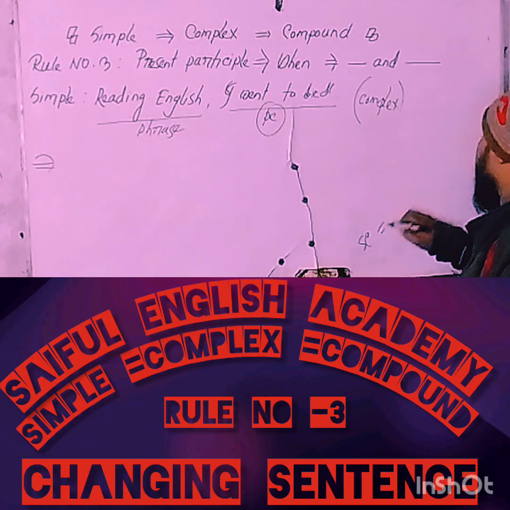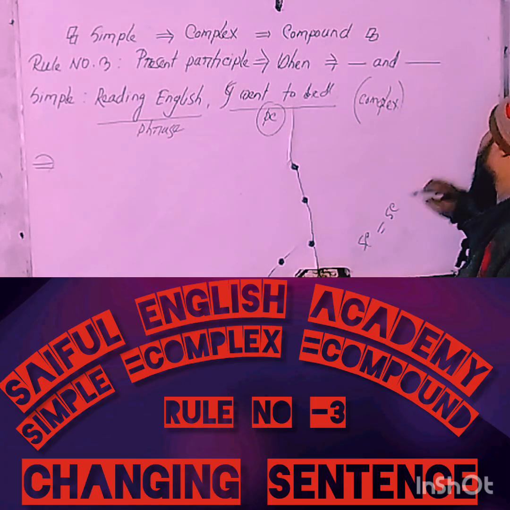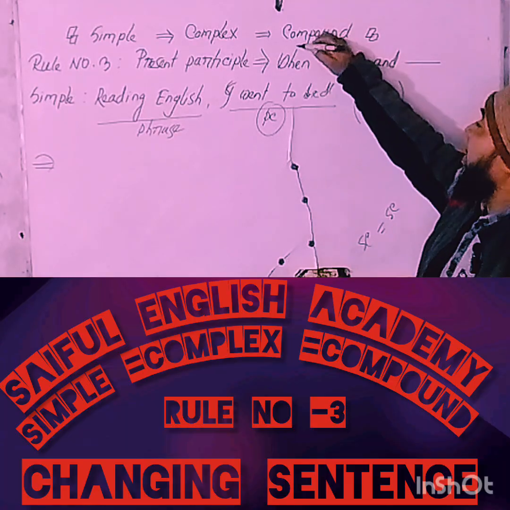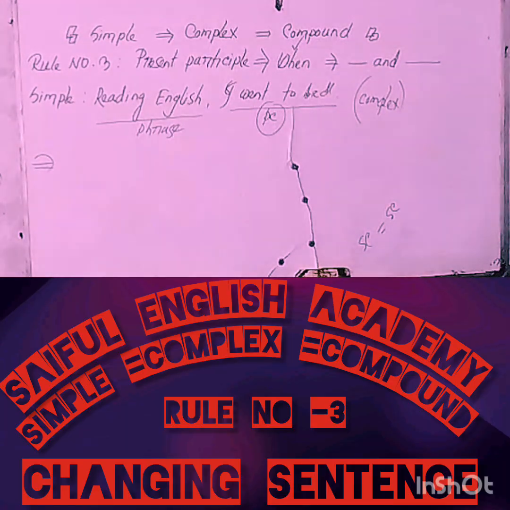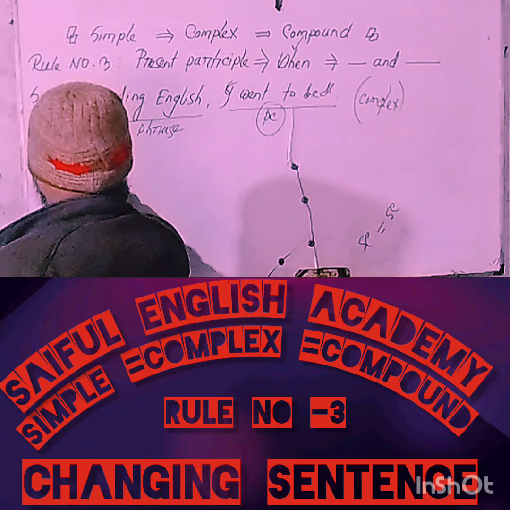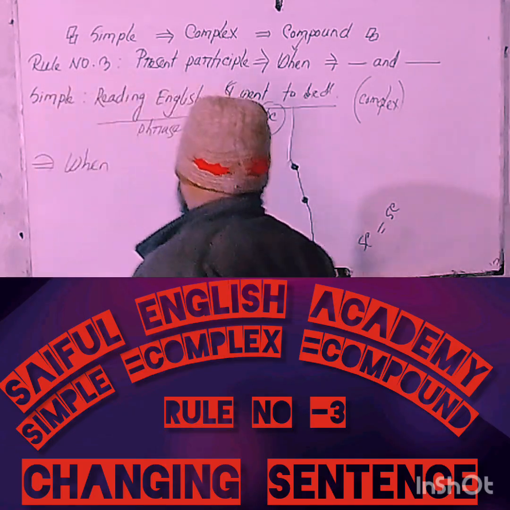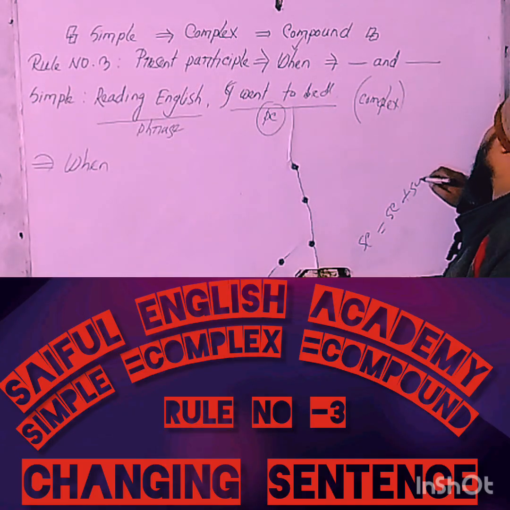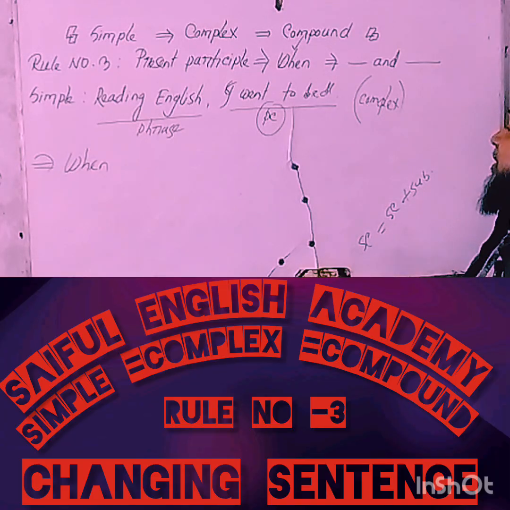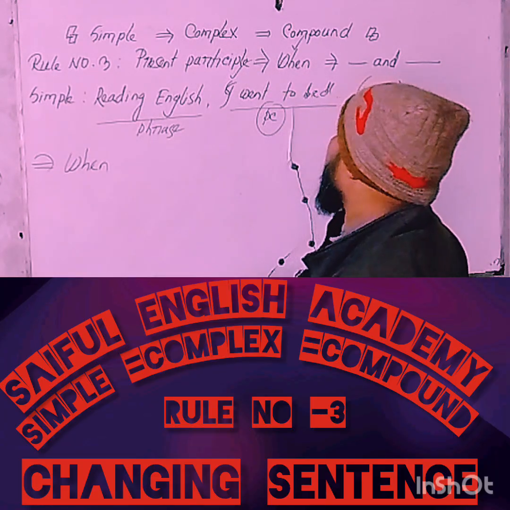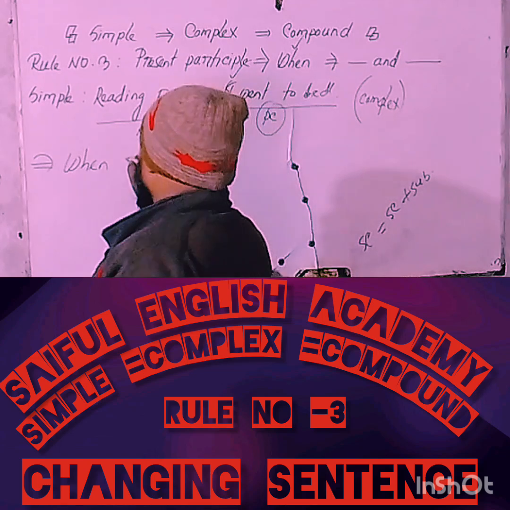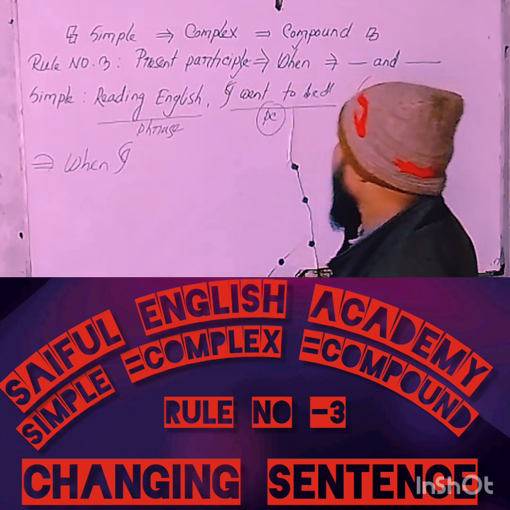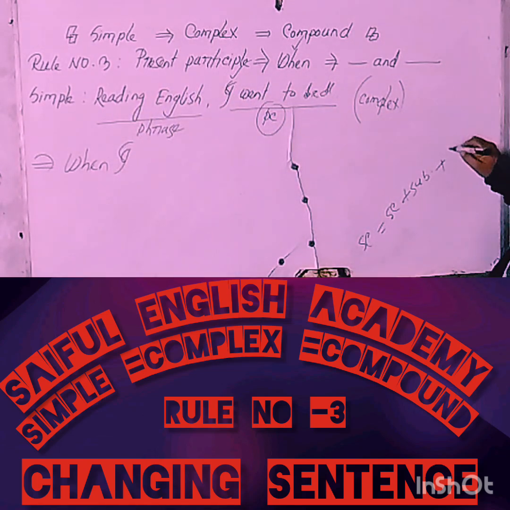The precondition of a subordinate clause: at first you will have to use a subordinating conjunction. In this case, the subordinating conjunction is 'while'. Then you will have to use a subject. You have to bring out the subject from the principal clause: I. Then you will have to use a finite verb, which must be written according to the verb of the principal clause.